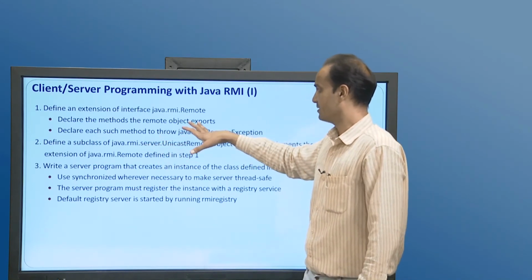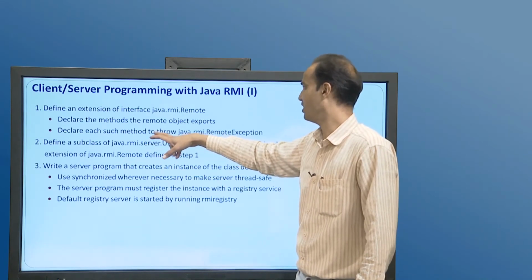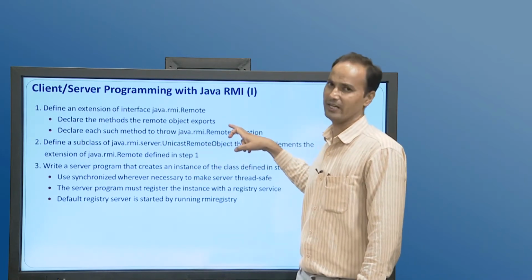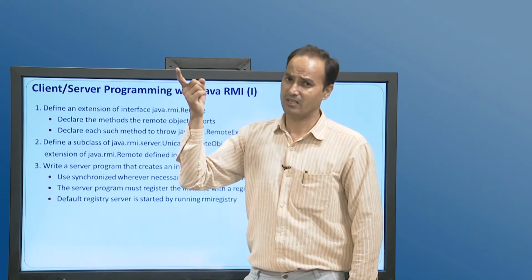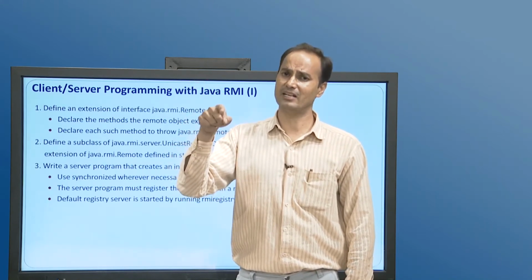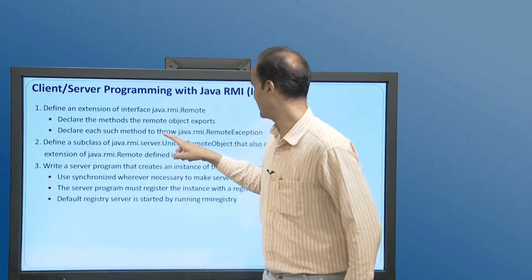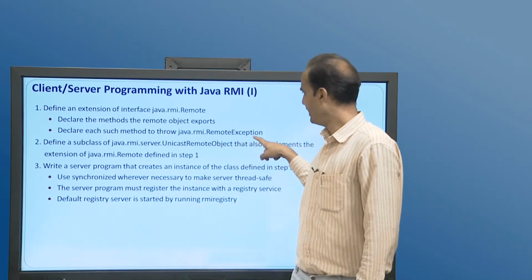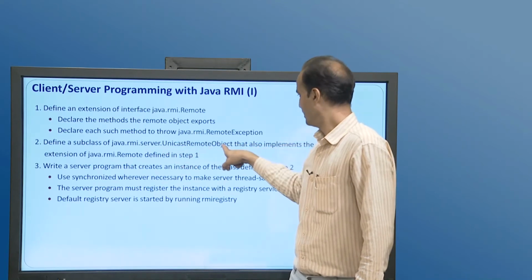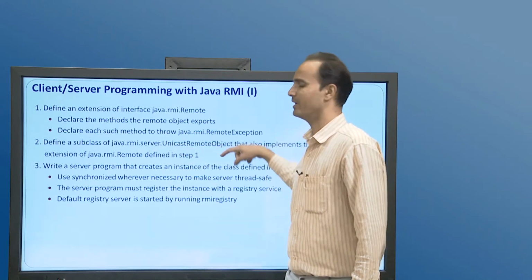Then after, we will write a server class, and in that we will have an implementation of java.rmi.server.UnicastRemoteObject. The remote method which the user is going to implement in a class, that class must extend UnicastRemoteObject, and the remote interface is the one defined in the first step.